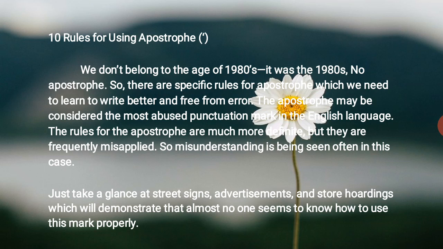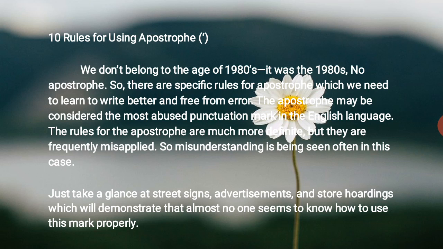So this is the definition of apostrophe. Let's see the rules for using an apostrophe. We don't belong to the age of 1980s. It was the 1980s. You can see here the difference between the two. It was the 1980s, no apostrophe. The second, in 1980s, no apostrophe.